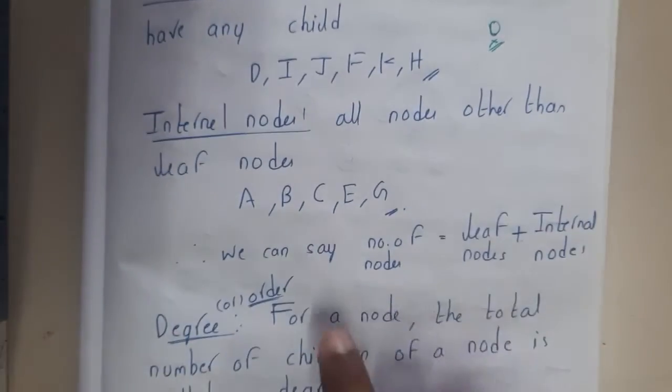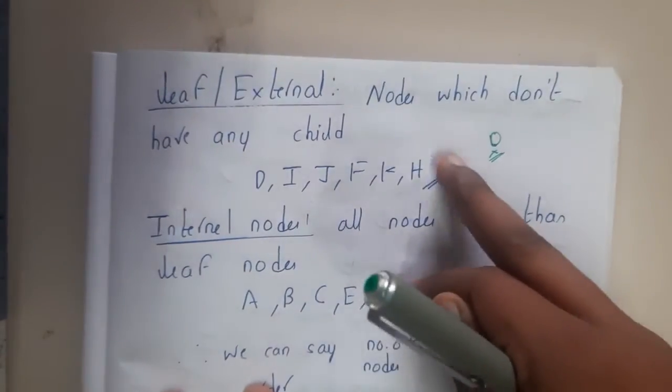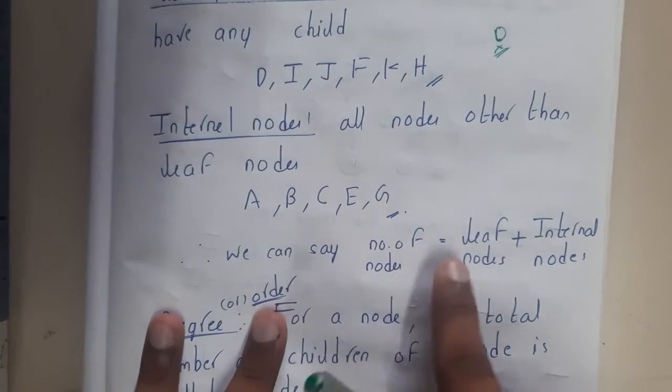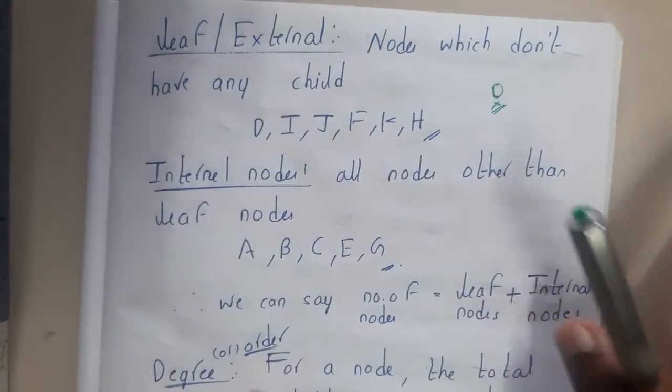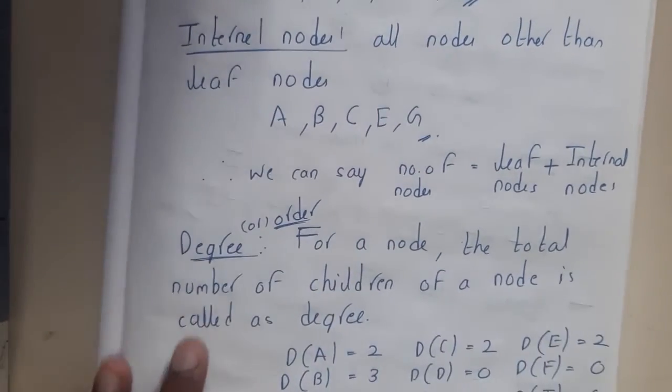Got it? So by this you can write a formula, right? The total number of nodes is equal to leaf nodes plus internal nodes. So basically if you combine these two, you get all the nodes. Simple, right? Okay.